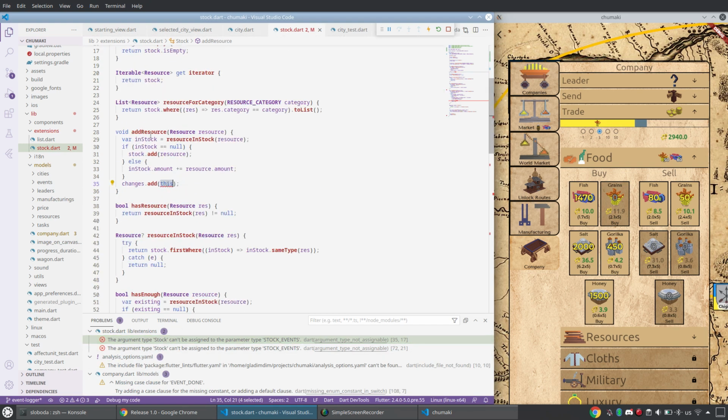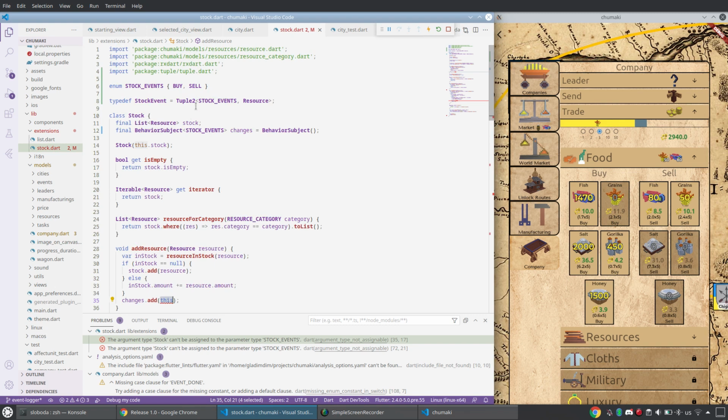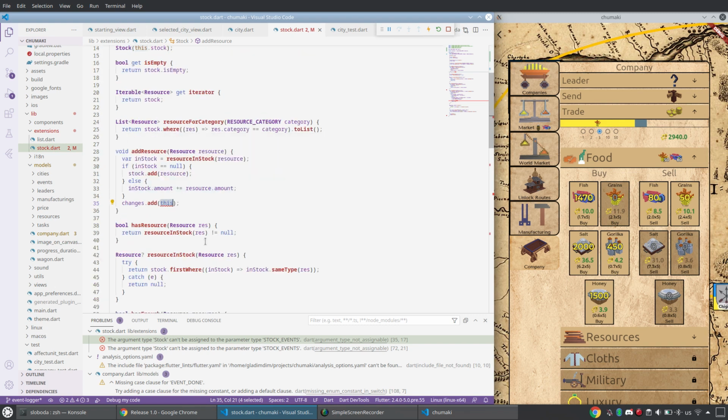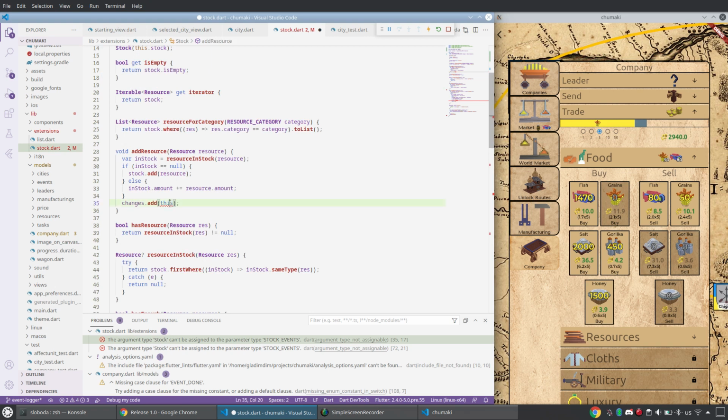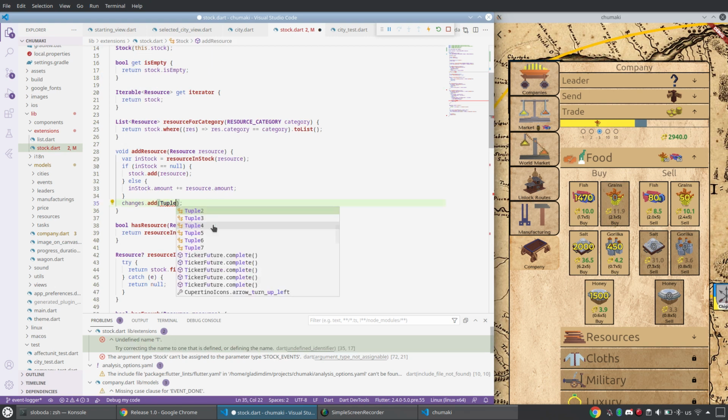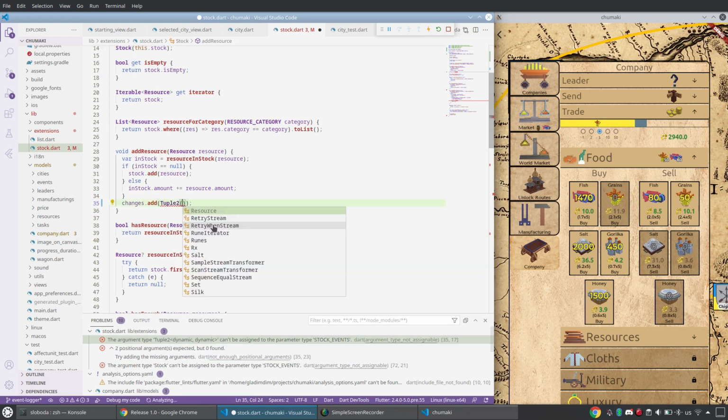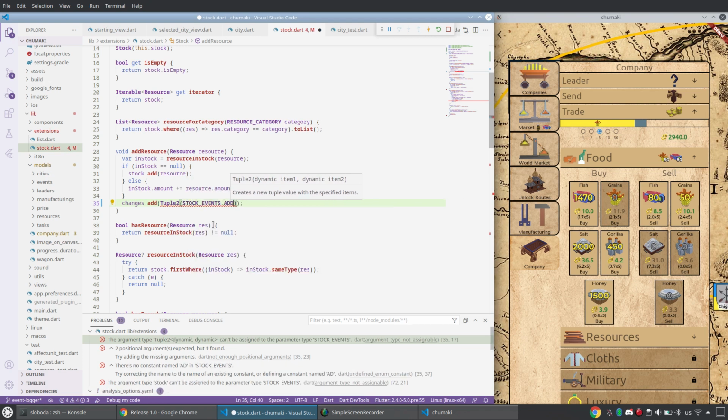Now what I can do, for example, when we add a resource, when I sell from my wagon to the city, I emit a resource. What will it be? It will be buy, sell. It will be add resource. Let me use the same domain specific language, add, remove. When we add stock, what do we emit? We emit a tuple. It will be stock events dot add. Payload will be resource.